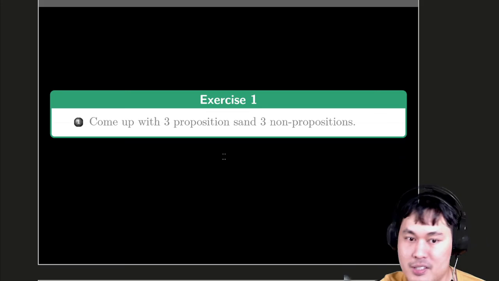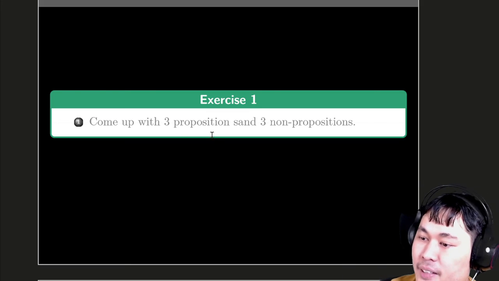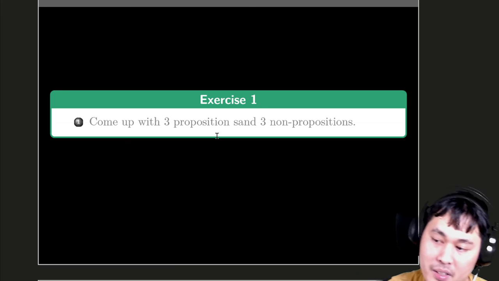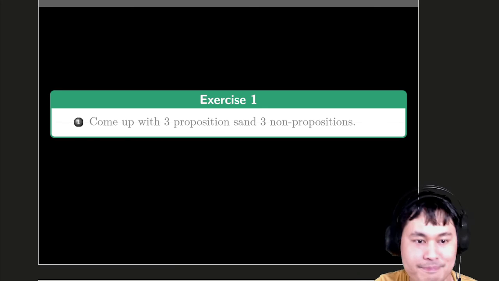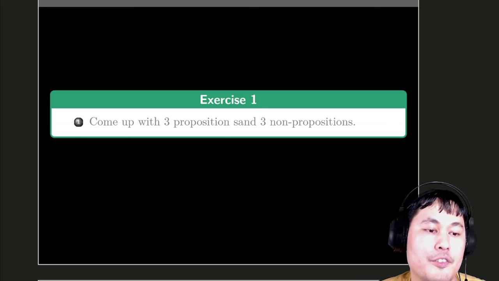And yet, there's one short exercise for this break. Come up with 3 propositions and 3 non-propositions. And that's the end of the first section.